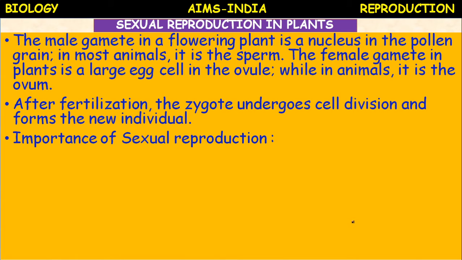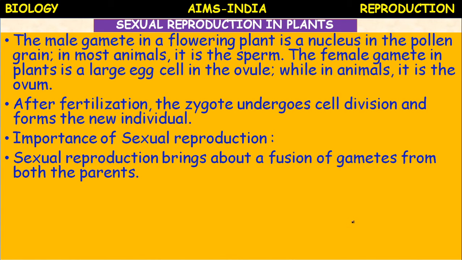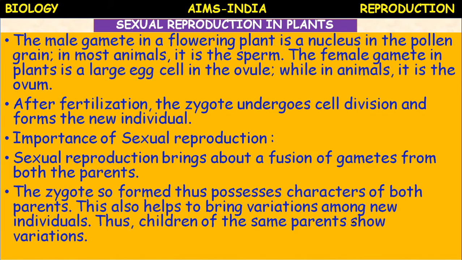So, importance of sexual reproduction. Why is sexual reproduction very important? There are a few advantages. Sexual reproduction brings about a fusion of gametes from both the parents, male and female, and the zygote so formed thus possesses the characters of both parents.